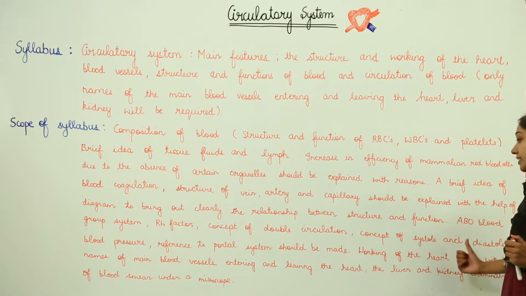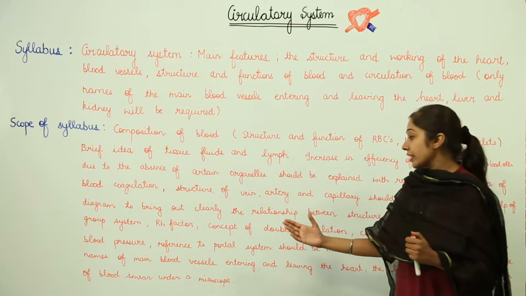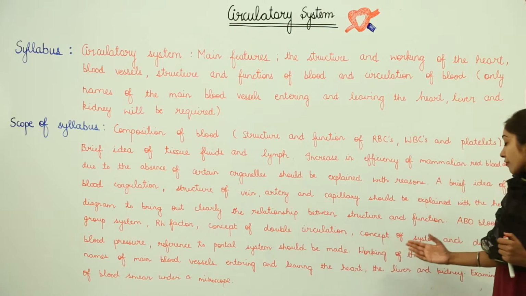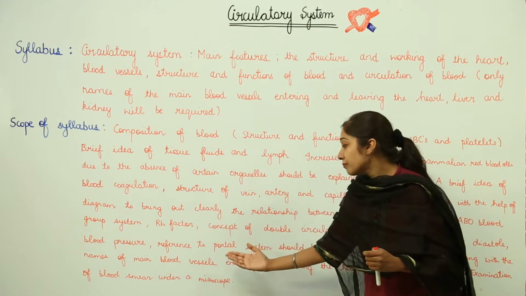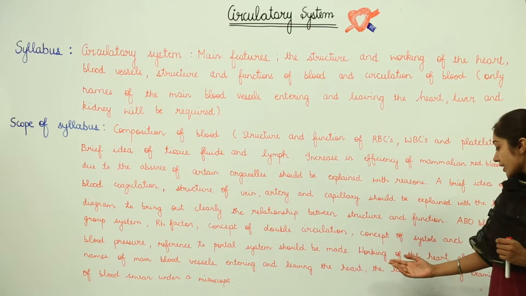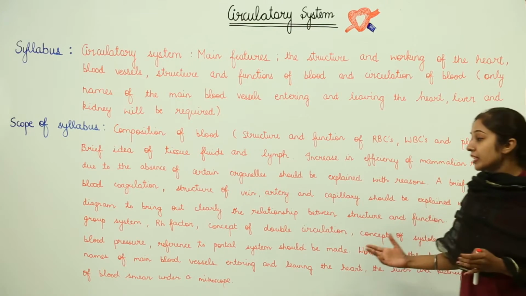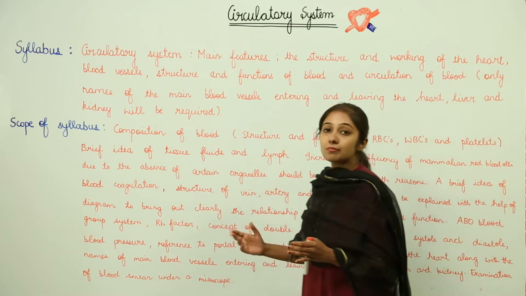concept of double circulation, concept of systole and diastole, blood pressure, reference to portal system should be made, working of the heart along with the terms and the names of the main blood vessels entering and leaving the heart, the liver and kidney, and the examination of blood smear under a microscope.